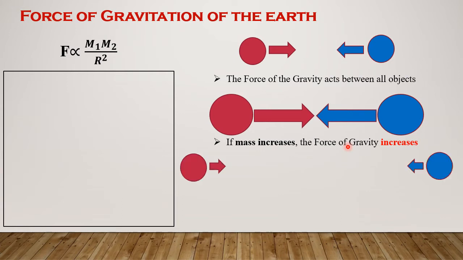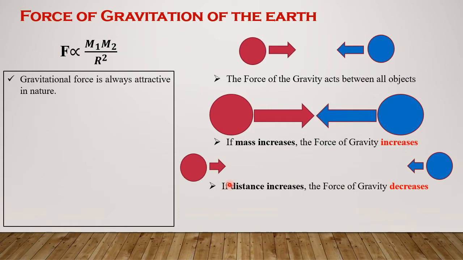Now, if we increase the distance between the masses, what will happen? Definitely, if distance increases, the force of gravity will decrease. For a spacecraft traveling to Mars, Earth's gravitational pull decreases as the spacecraft's distance from Earth increases. Eventually, the gravitational pull of Mars becomes greater than Earth's, and the spacecraft is more attracted towards Mars.